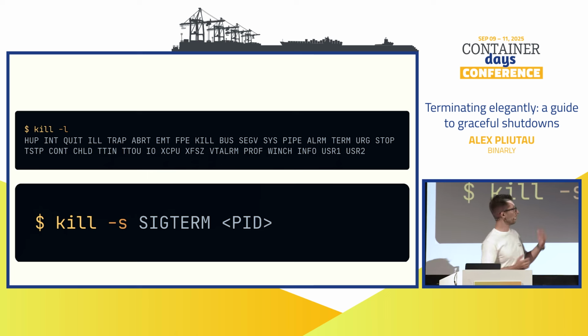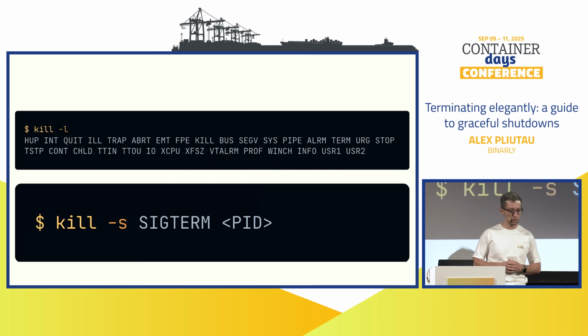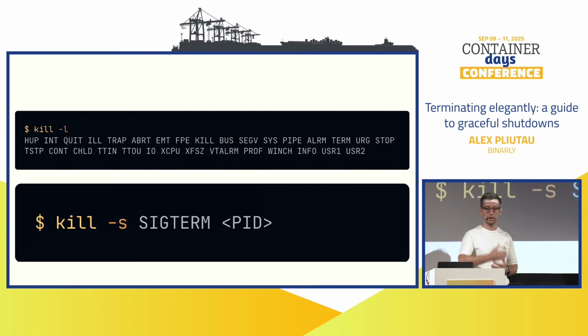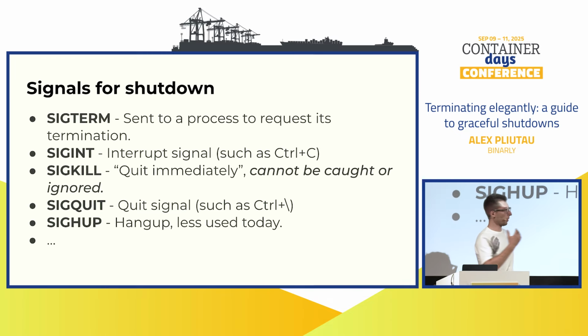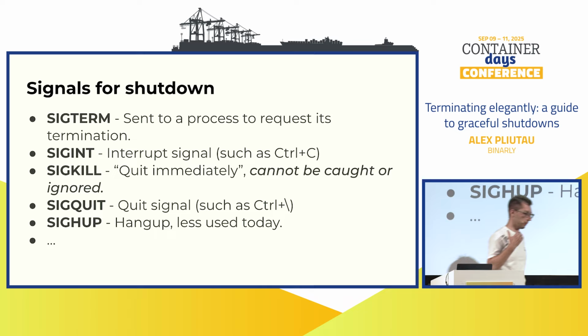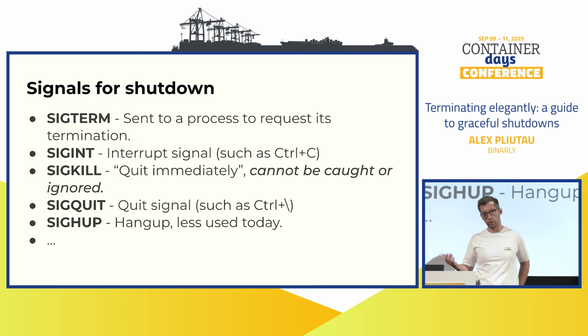You can usually print the list of available signals on your machine with kill -l. You can also use the same kill command with -s, give it a signal name, and send a signal to a process by its ID. So the list is huge, you've probably seen it. However, the list that's relevant to graceful shutdowns, or just shutdowns in general, is much shorter.